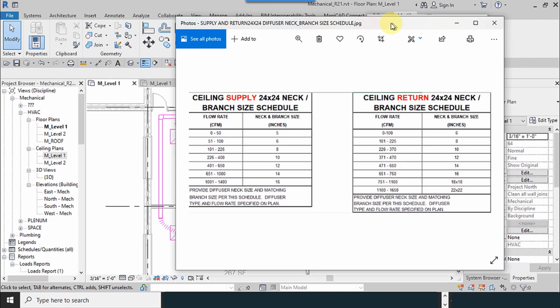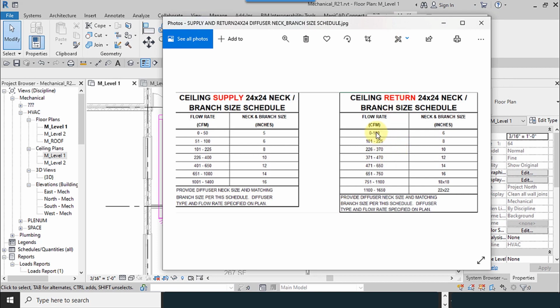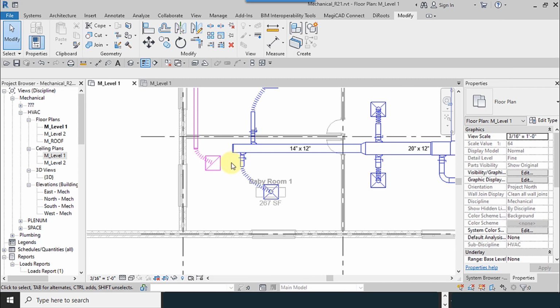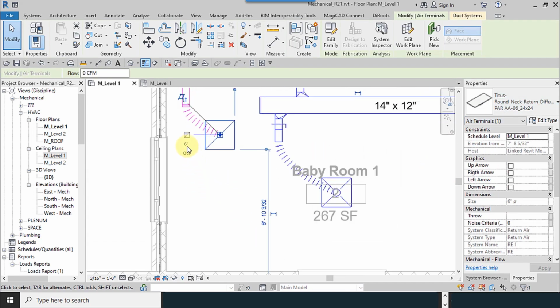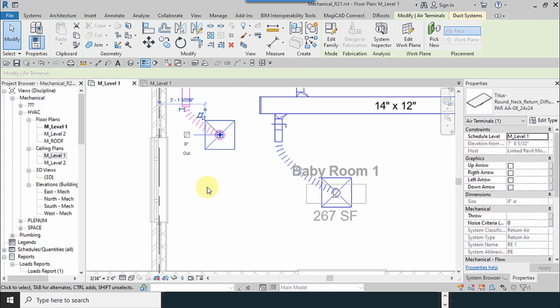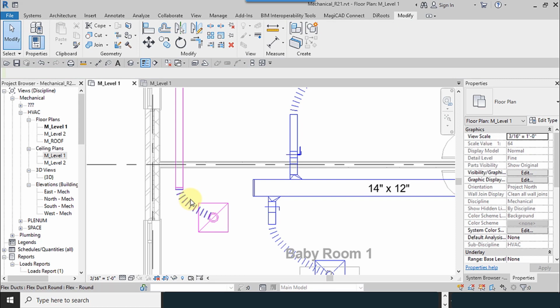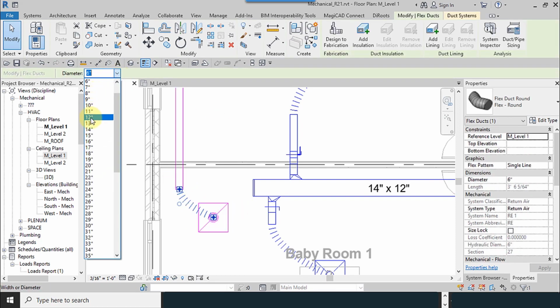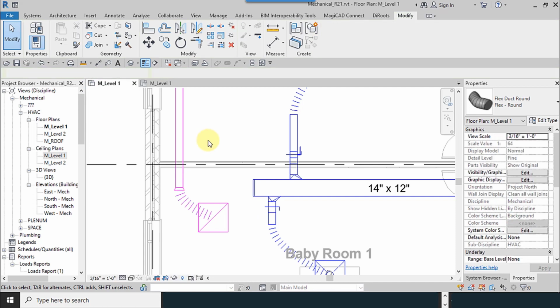Okay, for example, for return, between 0 and 100, 6 inches is good, and for estimately 120, it belongs to this row. It is higher than 100, so 8 inches is good for return duct. Okay, and the amount of the neck, I choose 8. So I select this.